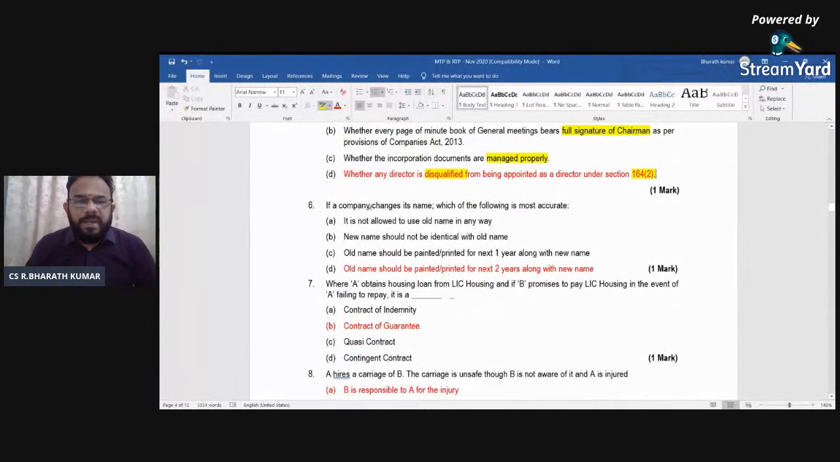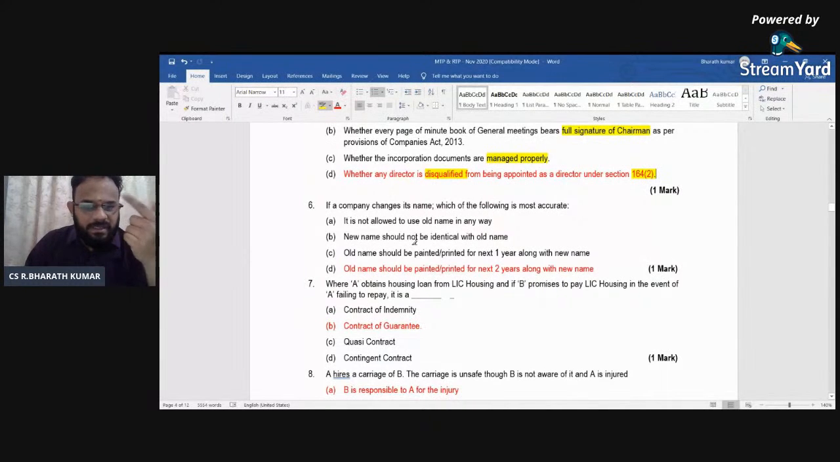Next, if the company changes its name, which of the following is most accurate? It is not allowed to use the old name in any way. No, you cannot say the old name you should not use, but you will have to at least tell the old name of the company and then the new name, so that people will not have a problem. The new name should not be identical with the old name. That is not going to be the criteria for the Companies Act.